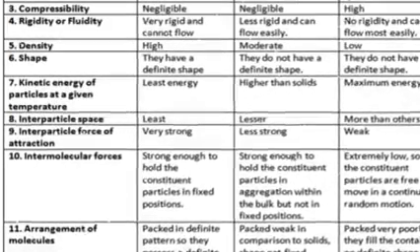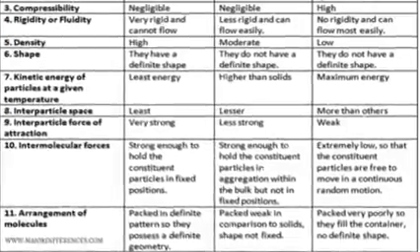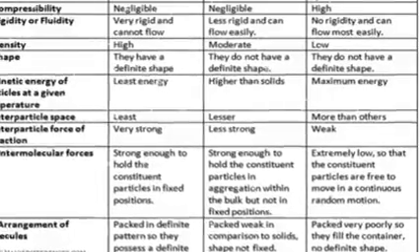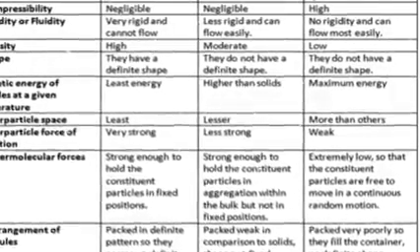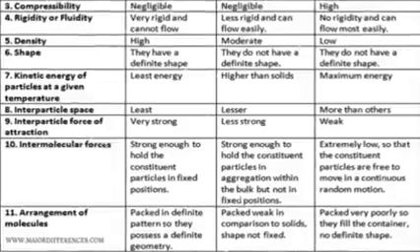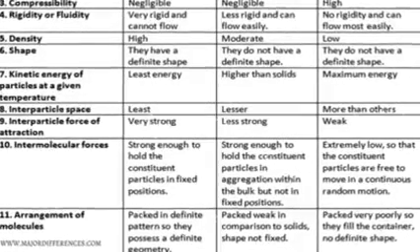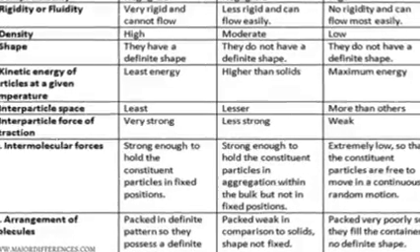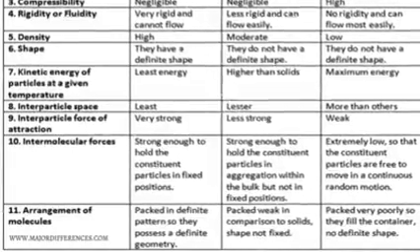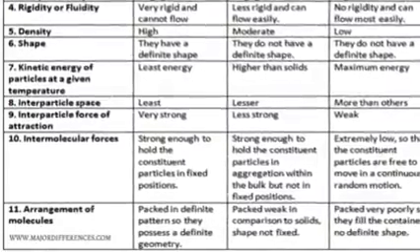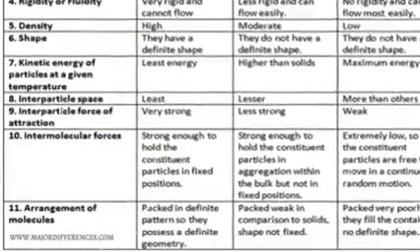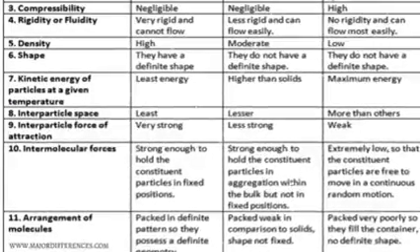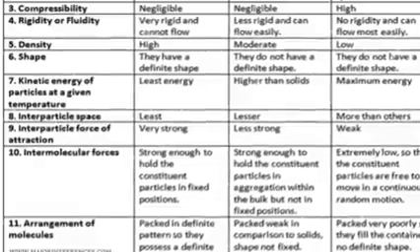Shapes. Solids have a definite shape and liquids do not have a definite shape. They will take up the shape of the container. Then gases, they do not have a definite shape. Next, kinetic energy of the particles at a given temperature. Solids have least kinetic energy as intermolecular forces between the constituent particles are very strong. Kinetic energy of liquid particles is higher than solids and gases have maximum kinetic energy. Next is interparticle space, very least for solids, lesser for liquids and larger for gases. Next, interparticle force of attraction, very strong for solids, less strong for liquids and weak for gases.